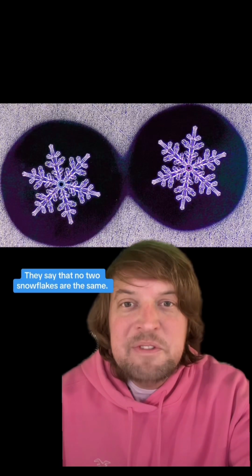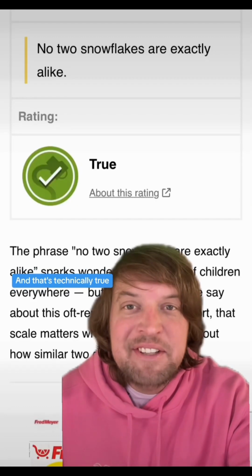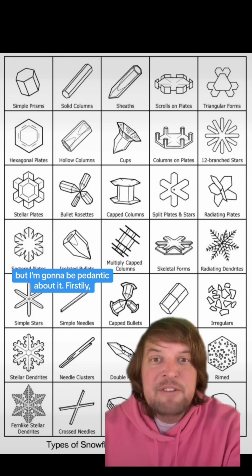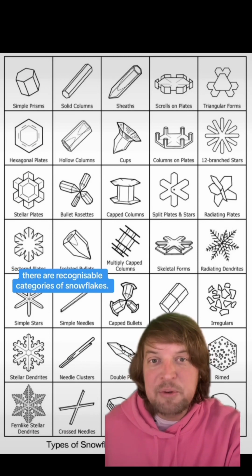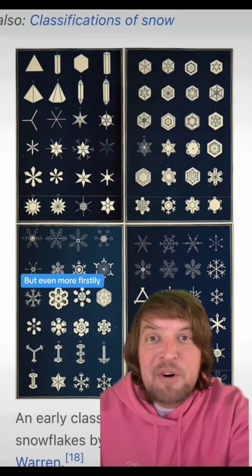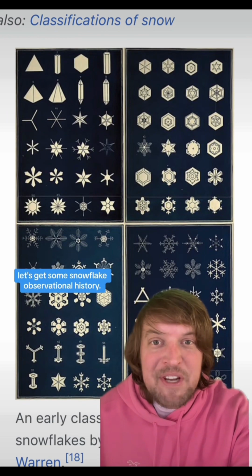They say that no two snowflakes are the same. And that's technically true, but I'm going to be pedantic about it. Firstly, at the very least, there are recognizable categories of snowflakes. But even more firstly, let's get some snowflake observational history.